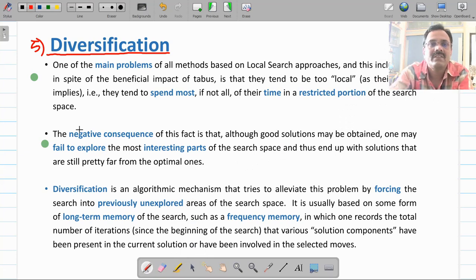This diversification will help you visit previously unexplored areas of the search space. So how do we take care of this, how do we implement this? You can use a frequency memory or frequency parameter to find unexplored areas of your search space. So that is the diversification parameter which has to be fine-tuned. Again, this is an optional parameter.